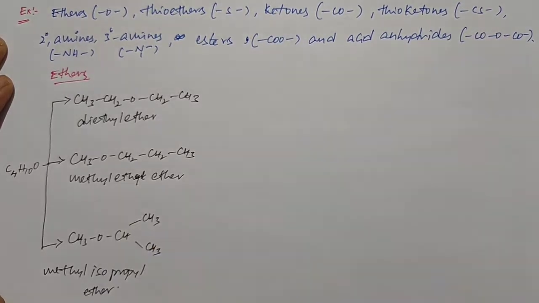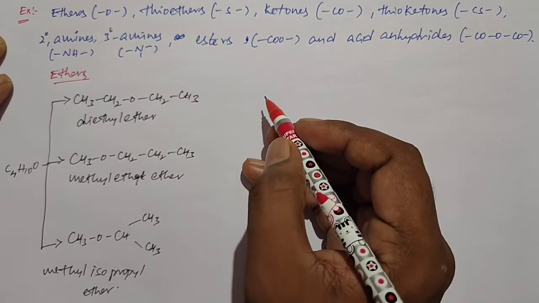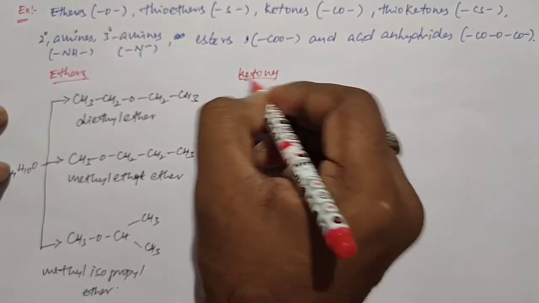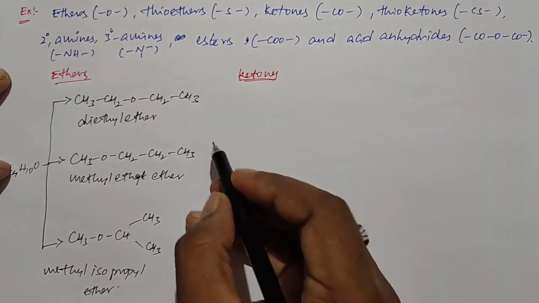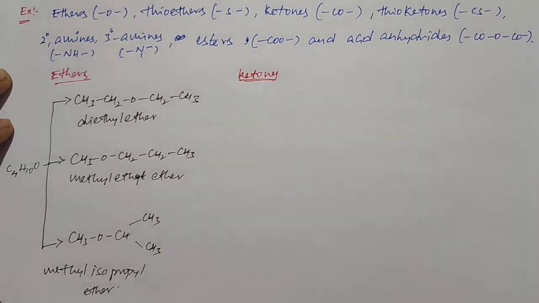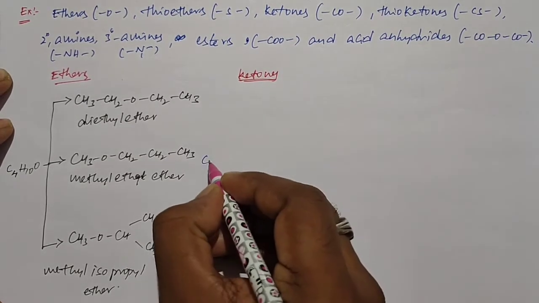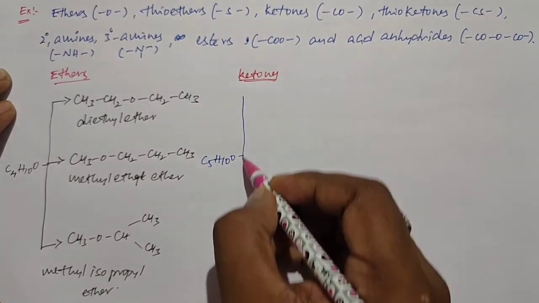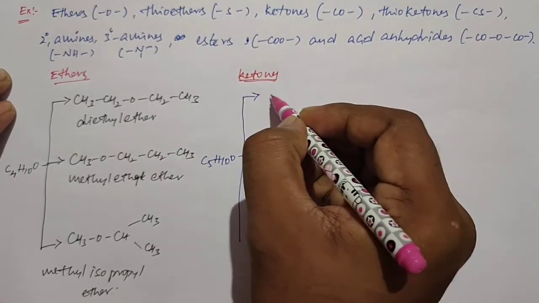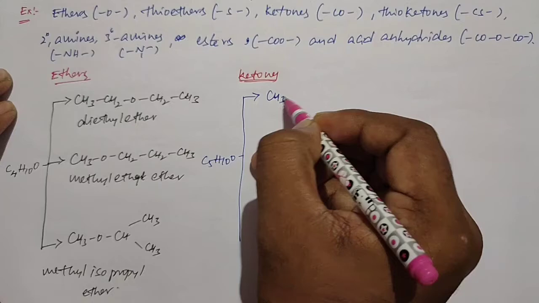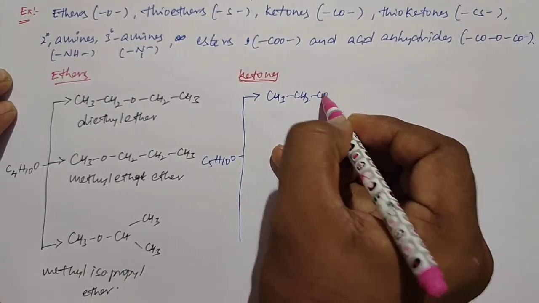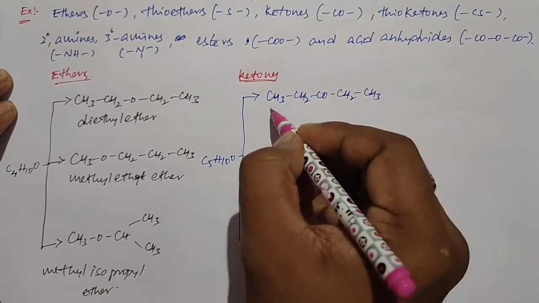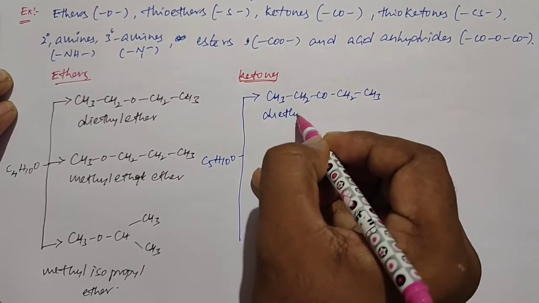Next, I take the example for ketones, with the molecular formula C5H10O. It can also form three types of compounds. One is CH3CH2COCH2CH3, we call it diethyl ketone.